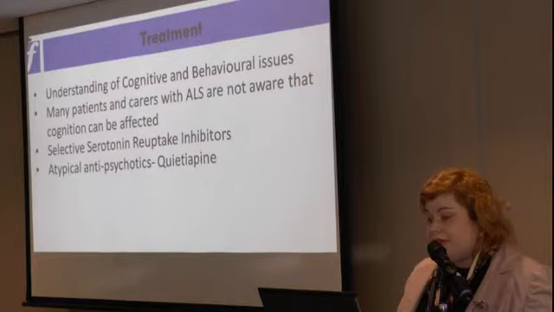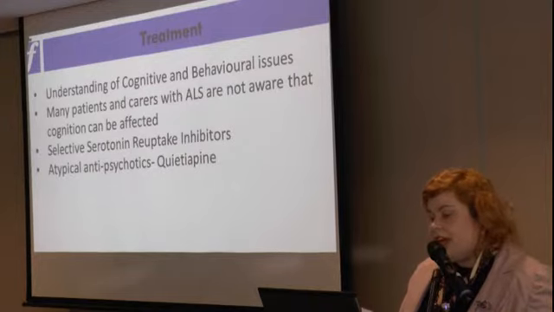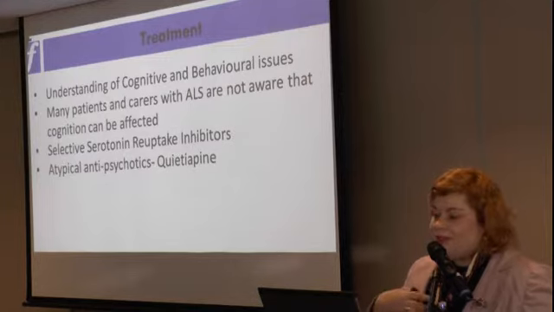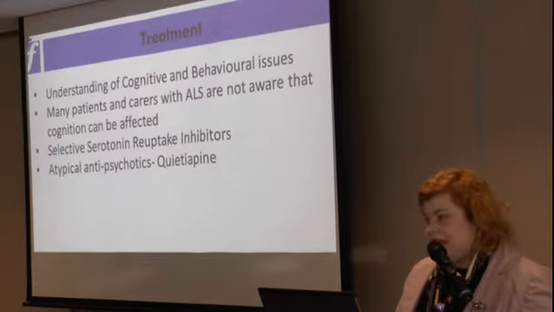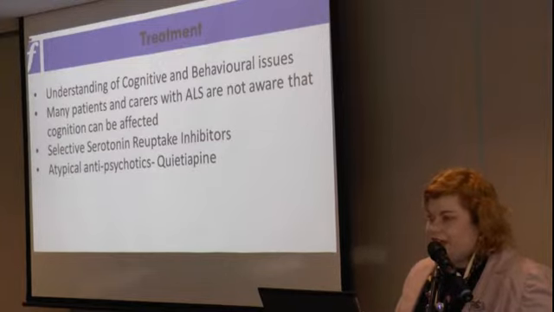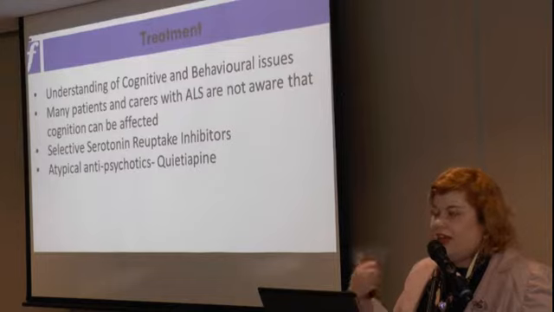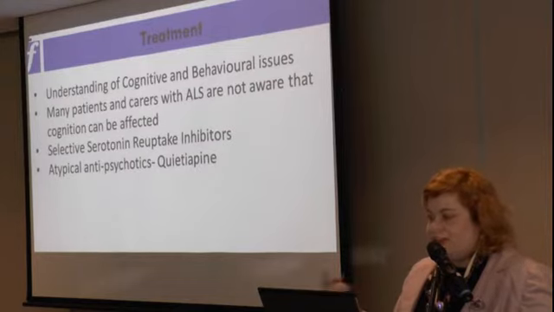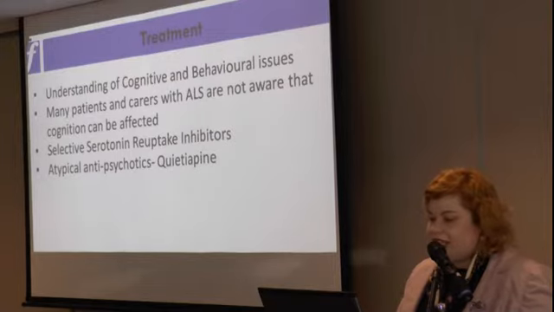We had one patient who essentially bought a $900,000 house off the internet without his wife knowing, because she didn't think that his cognition would be affected in ALS. So I think there needs to be education of carers to keep an eye on financial things, who's doing the banking, also looking at whether they are developing cognitive and behavioural changes.